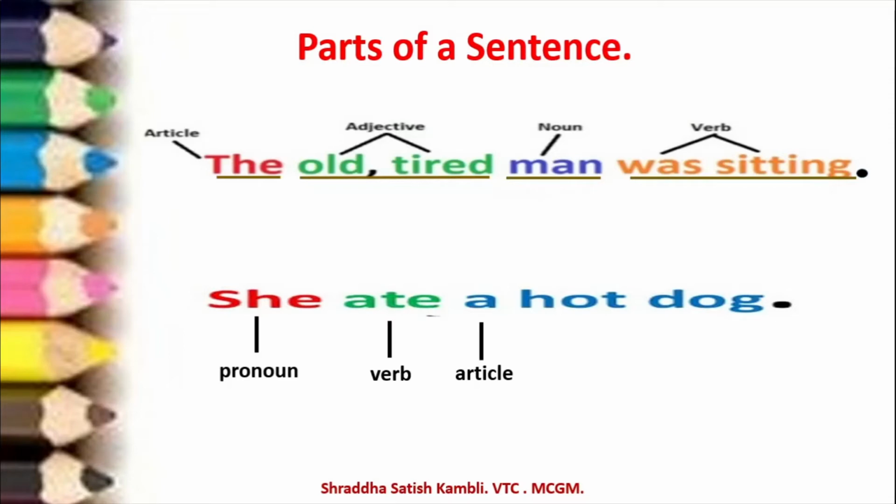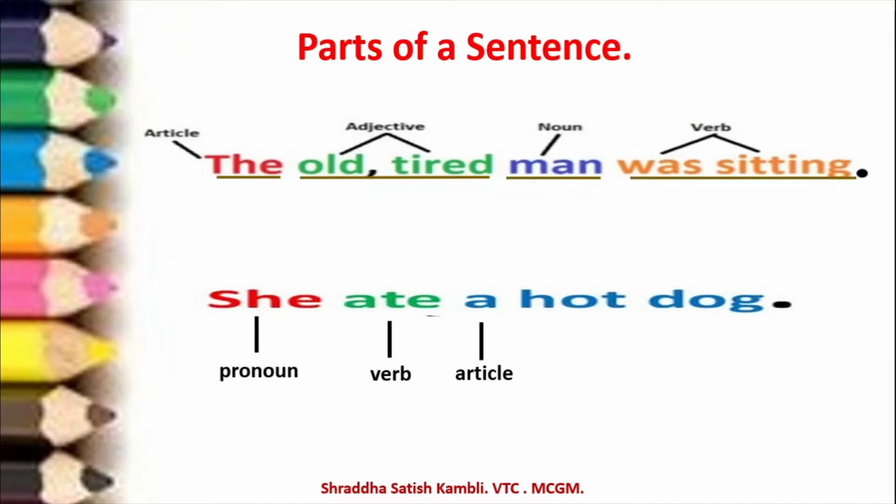Whereas a and an are indefinite articles. So when I say I want an apple, that means I could want any apple. You can pick up any apple from the basket and give it to me. When I say I want the apple, means I want that particular apple only. Alright? So you have article a over here, and article the in the previous sentence.